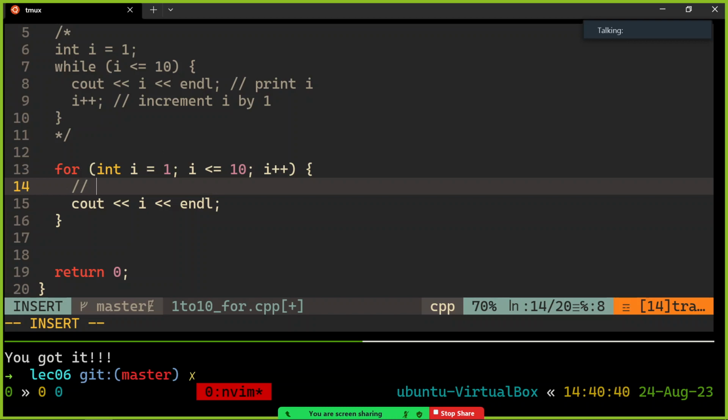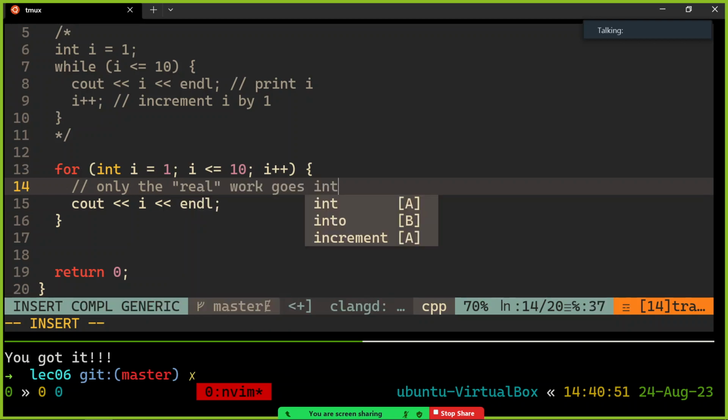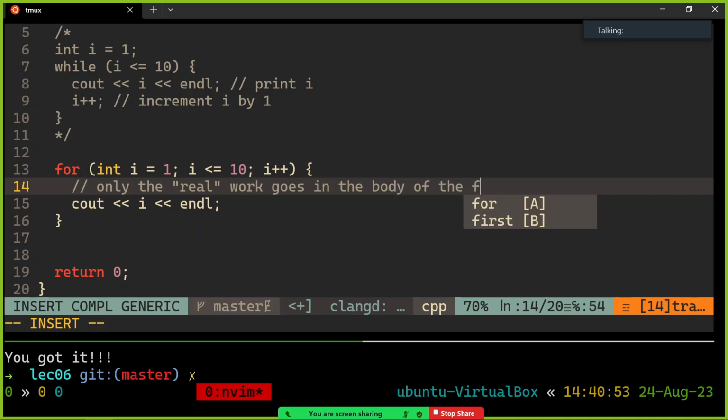That all goes up there, and then the real work that you're actually doing with i goes here. So only the real work that you care about doing goes in the body of the for loop.